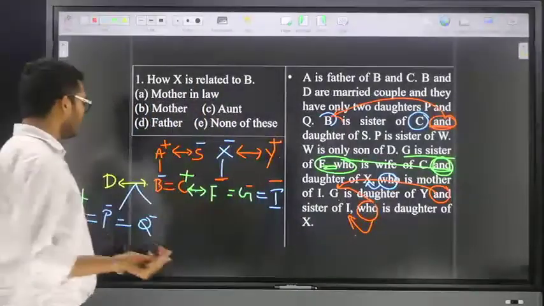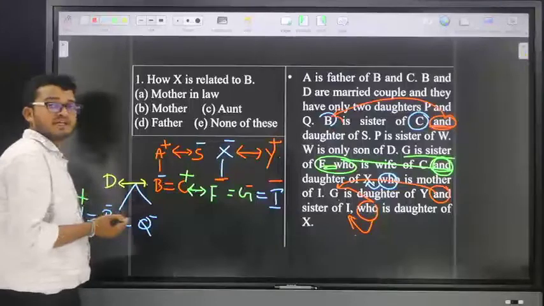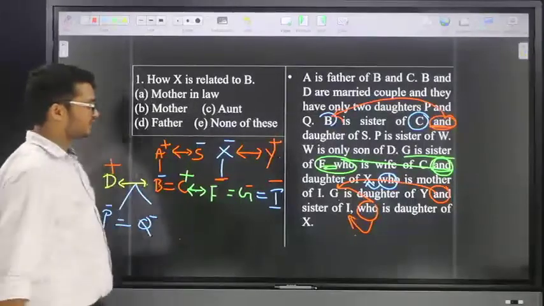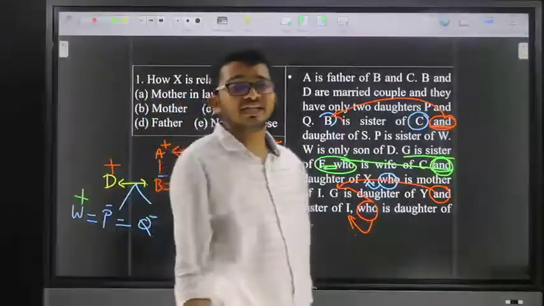Now friends here B and D both are couples. Here B is minus, then D is plus. Friends, this is the given entire tree diagram.